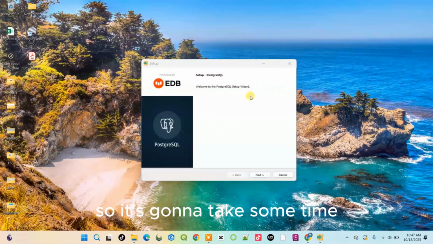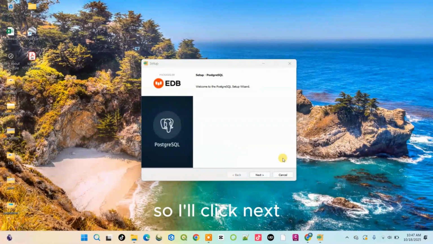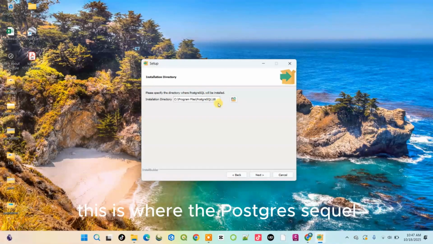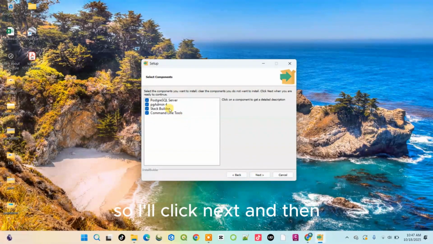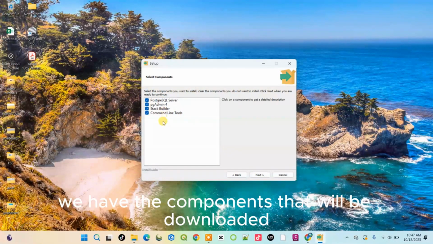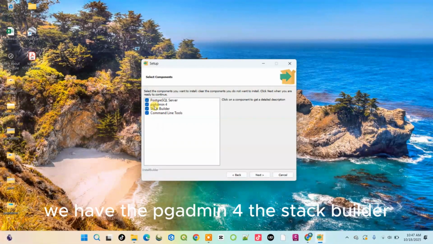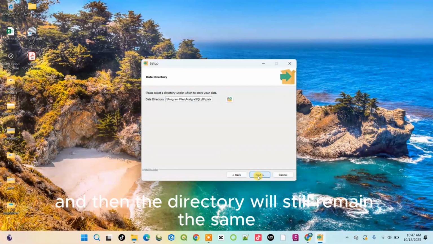It's going to take some time, but the setup is now ready for installation. I'll click next, and the directory will be the C program files. This is where the PostgreSQL database is going to be installed. I'll click next, and then we have the components that will be installed alongside PostgreSQL: pgAdmin 4, the Stack Builder, command line tools, and the Postgres server. I'm going to click next, and the directory will remain the same for the data.